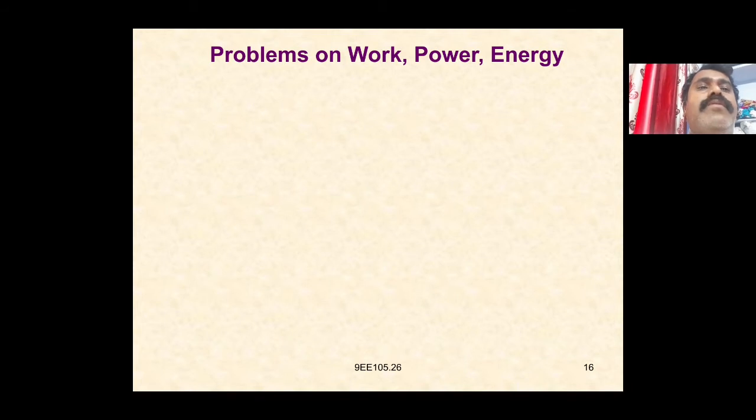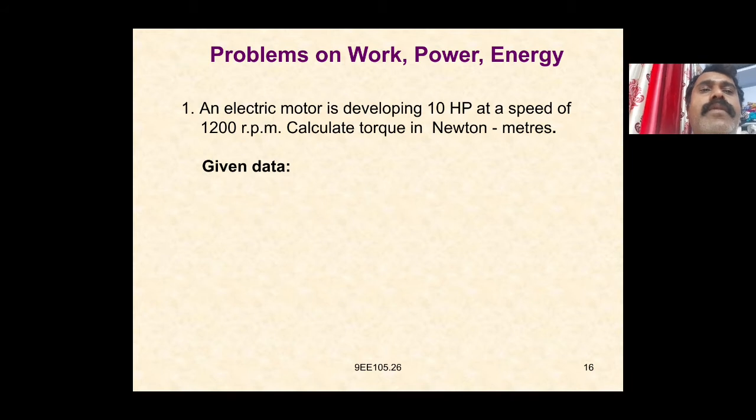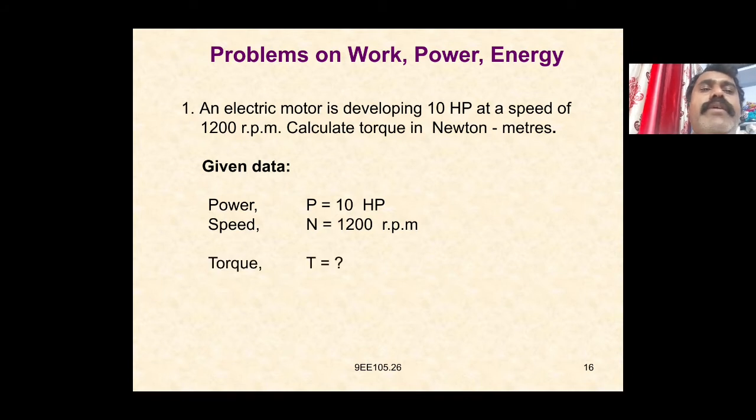Problems on work, power, energy. An electrical motor is developing 10 HP at a speed of 1200 rpm. Calculate the torque in Newton meters. So the given data: P is equal to 10 HP, N is equal to 1200 rpm, and T we have to find out.